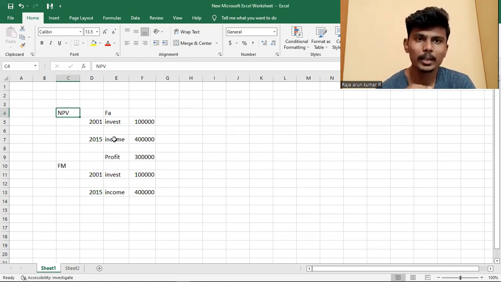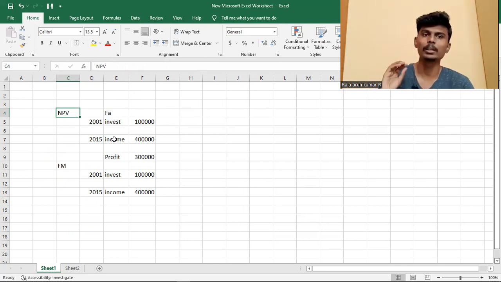What is meant by net present value? Net present value is nothing but the present value of the cash inflows. When the investment is made in that year, we consider that value and we change the value.